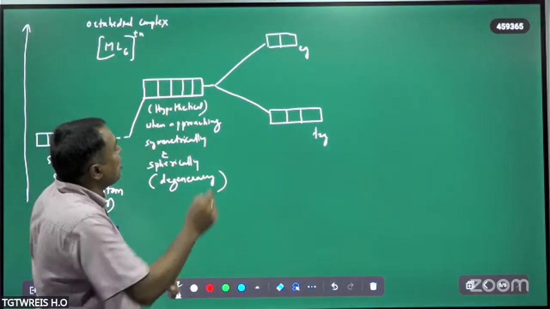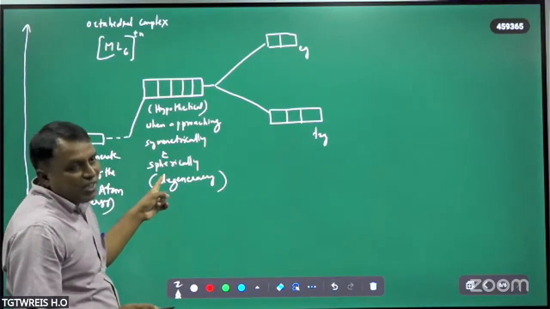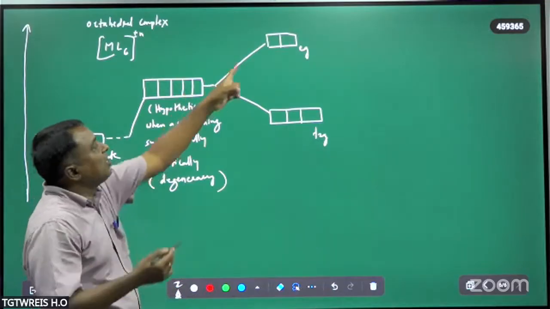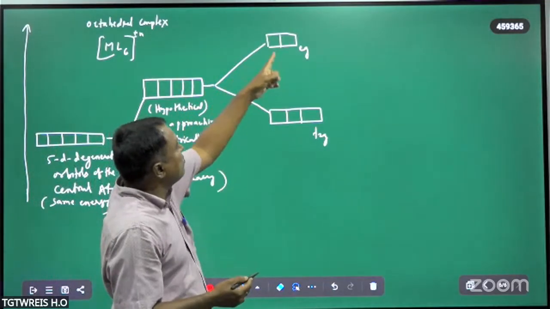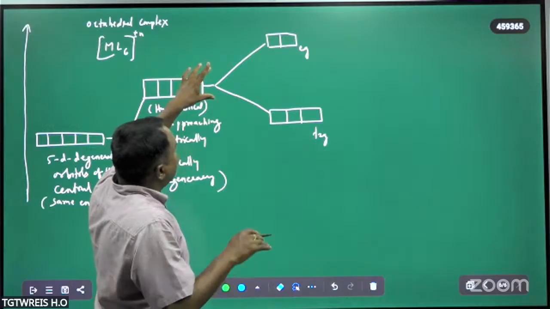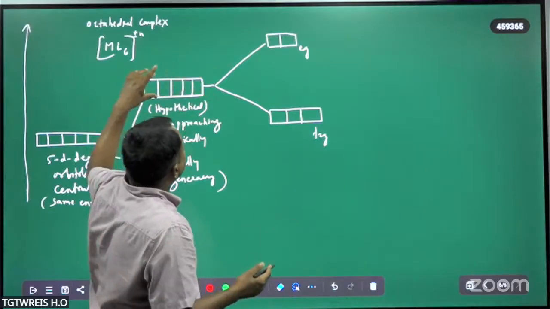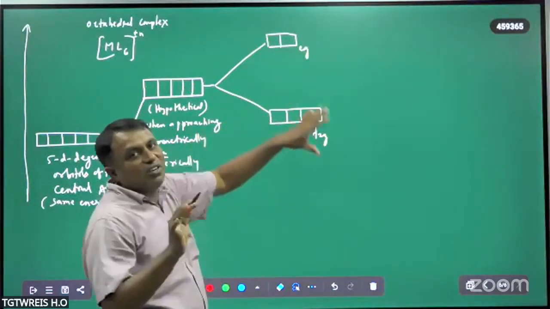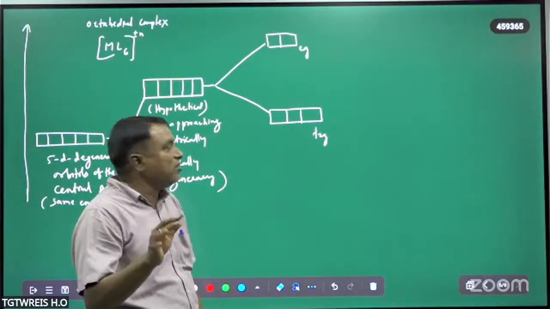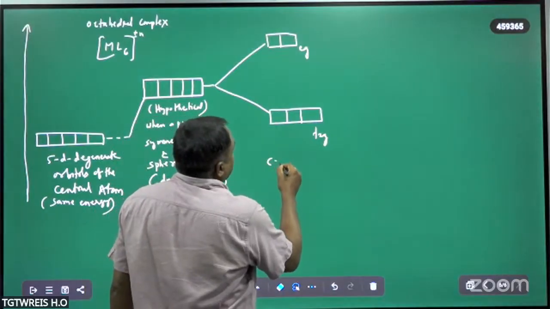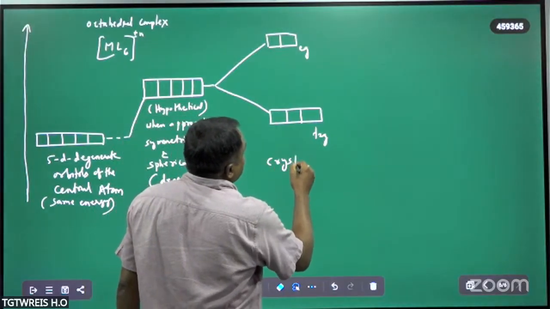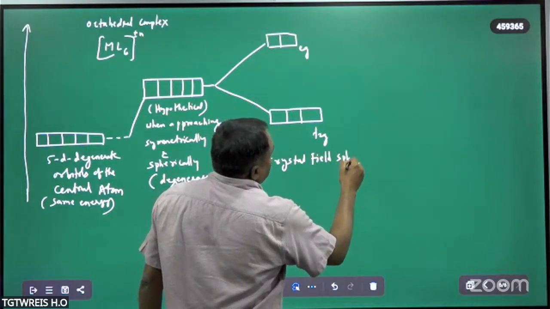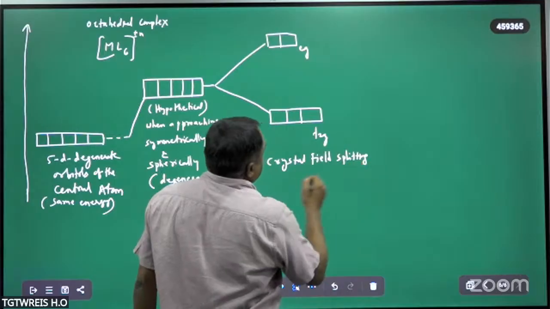But ligands do not approach symmetrically and spherically, therefore these 5 degenerate d orbitals lose their degeneracy. In that way, these 5 d orbitals split into two energy levels. This is called crystal field splitting, here in octahedral complexes.